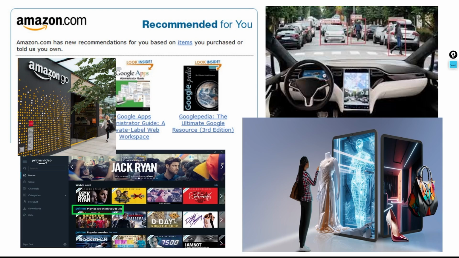The people who buy this also purchase this, right? So it's basically recommending similar products. And if not Amazon, I hope you have an account in Amazon Prime or Netflix. You can even see the recommended movies. I have just highlighted here, can you see, the Prime movies we think you like? So it's basically recommending movies based on your watch history, right?